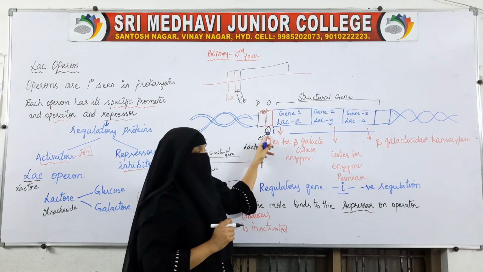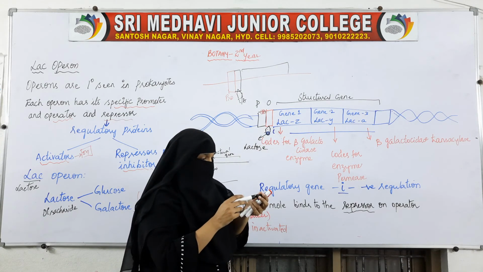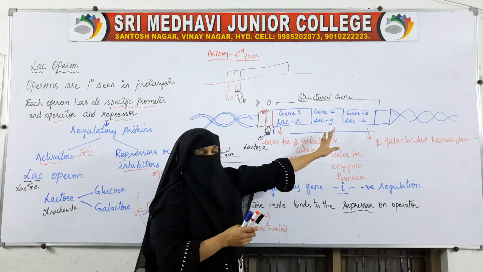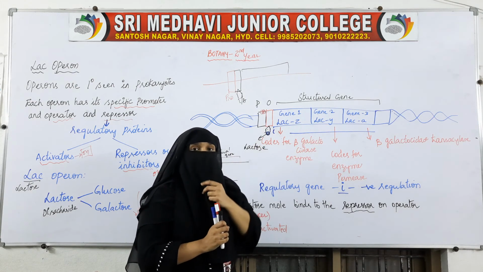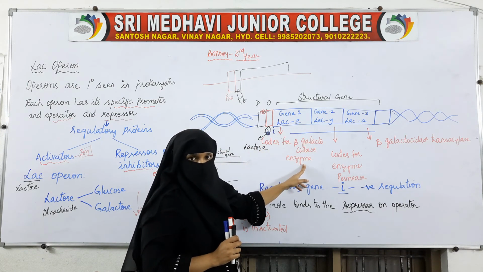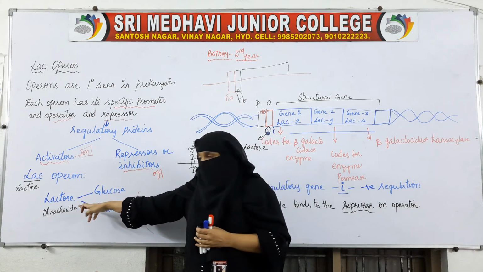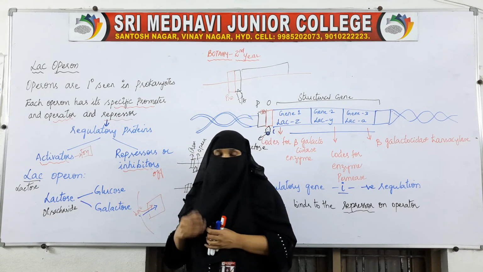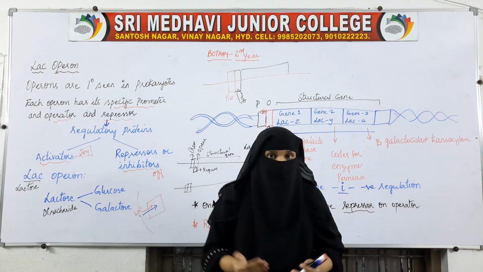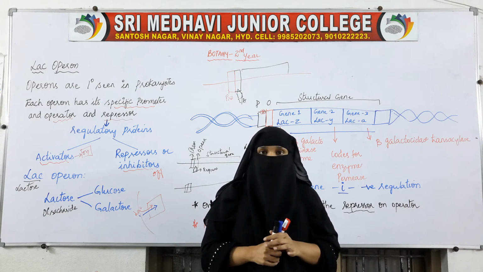As soon as this lactose is attached to this repressor, the repressor allows the formation of the mRNA. When mRNA is synthesized, beta galactosidase will be synthesized, which will help in the dissociation, or fermentation, of lactose into glucose and galactose. And when it gets the glucose, it will get the energy.